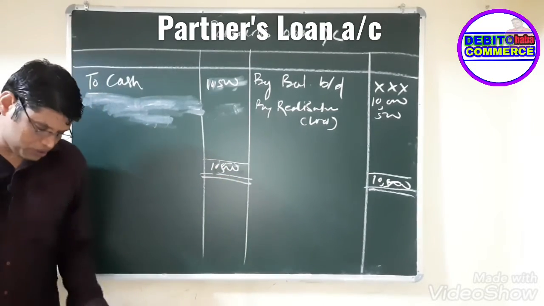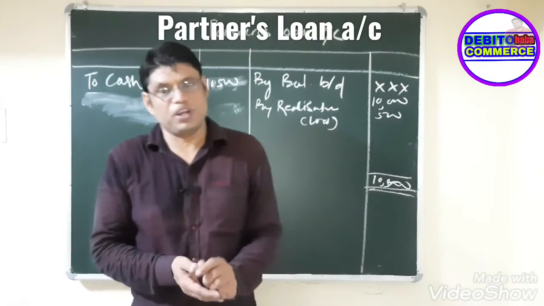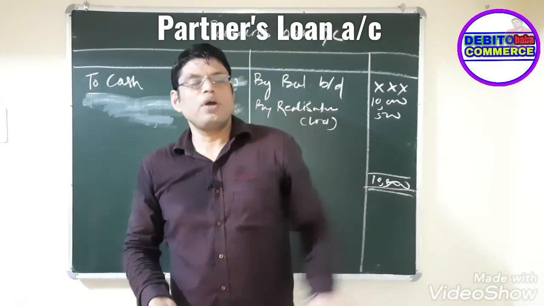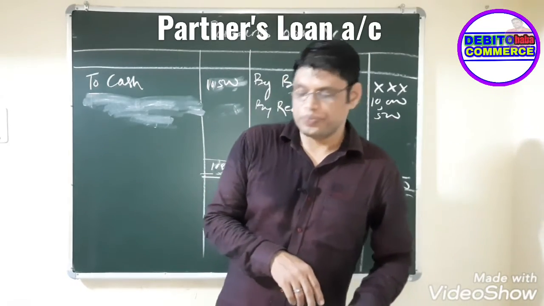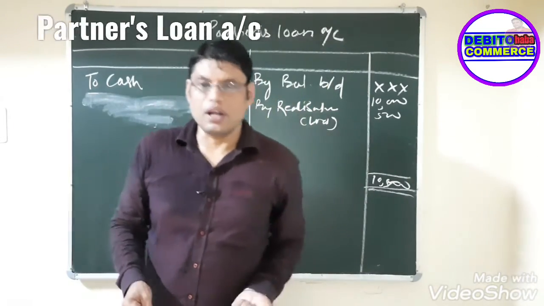So that means you have to prepare the partner's loan account separately as per section 48. We have to do that, right? Accordingly, if you are making more payment, then that is a loss. If you are making less payment, then that is a profit for you, right? So next, we have to prepare the partner's capital account.